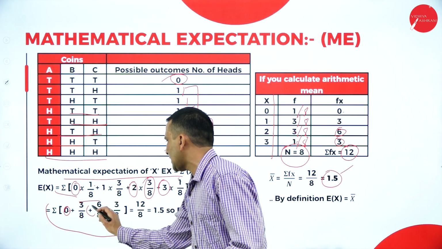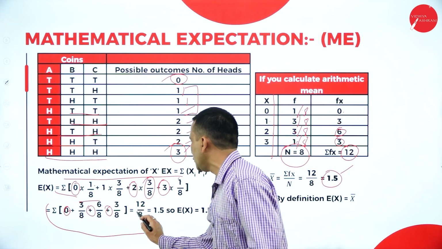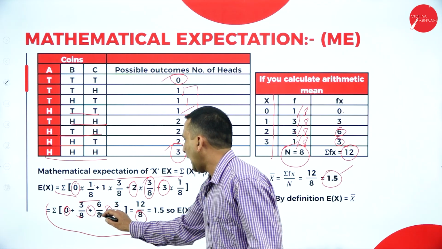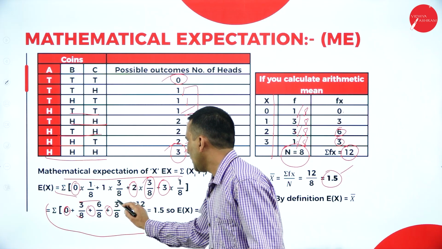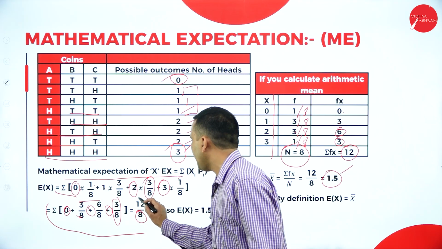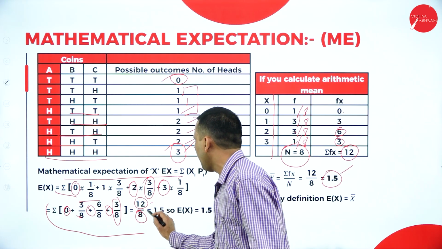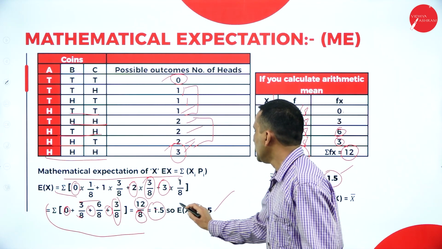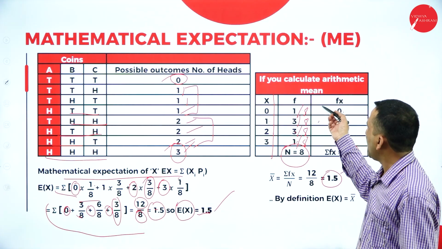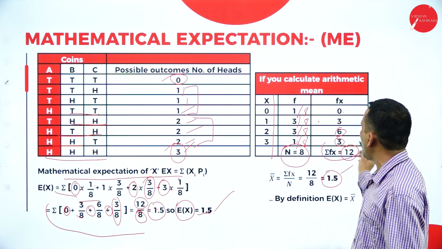Since there is a plus sign, now we need to take the common LCM. 8 cancels 3, 8 cancels 6. Now if you take together we are getting 12 by 8. If you simplify, 1.5. So which is nothing but the arithmetic mean, 1.5, whatever we are getting with the help of discrete group data.